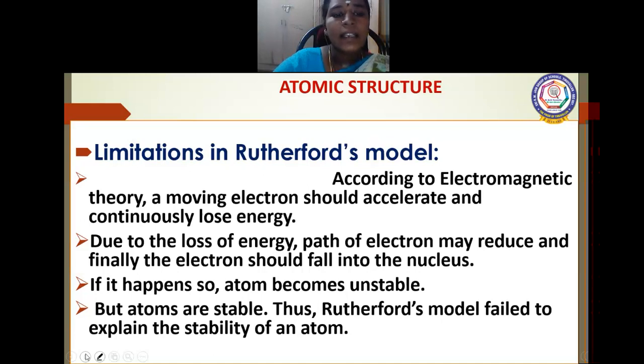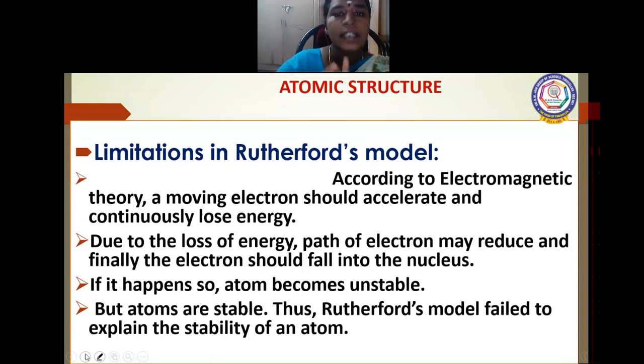According to the electromagnetic theory, a moving electron should accelerate and continuously lose energy. Due to the loss of energy, the path of the electron reduces, and finally the electron should fall into the nucleus. Then the atom becomes unstable. But the atoms are stable. The Rutherford model failed to explain the stability of an atom.